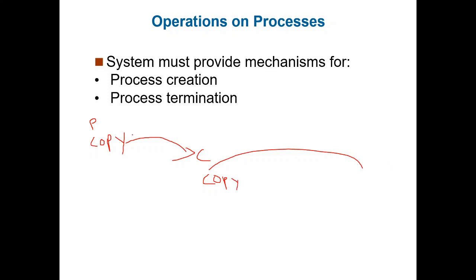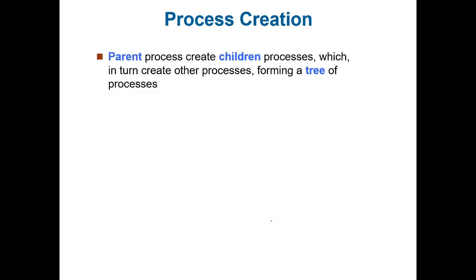The parent process is already copying the file from source to destination. Because of the system call, another process, the child process, has been created, which is a duplicate copy copying the file from source to destination again. This is what parent process and child process mean. The child process is generated with the help of the system call, and that system call is the fork system call. Process creation: a parent process creates child processes, which in turn create other processes, forming a tree of processes.